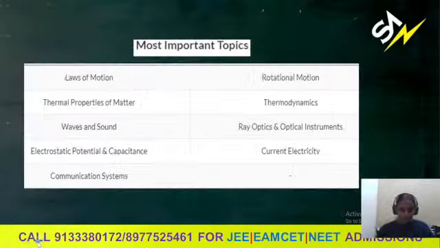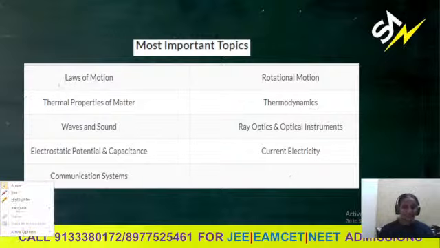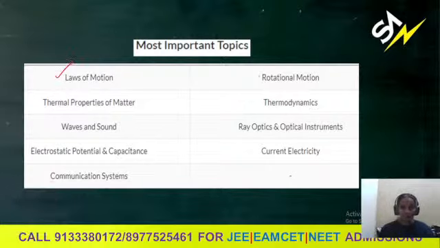So students, by giving priority to important topics, we can score the maximum marks. You can give the priority as per the weightage of the topics. From the first year chapters, give the most priority to laws of motion, rotational motion, thermal properties of matter, and thermodynamics.